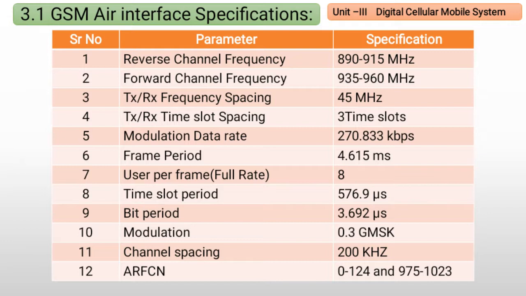Time slot period is 576.9 microseconds. Bit period is 3.692 microseconds. Modulation used is 0.3 GMSK, and channel spacing is 200 kilohertz. The ARFCNs used, these are the channels, are 0 to 124 and 975 to 1023. Okay, all these parameters we will see in detail in the next videos, as we cover the syllabus.